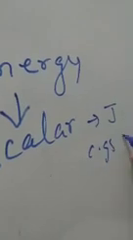What is energy? Energy is the capacity of doing work, and energy is measured in terms of work done. It is also a scalar quantity. And what will be its unit? SI unit joule, CGS unit erg. So this is about energy.